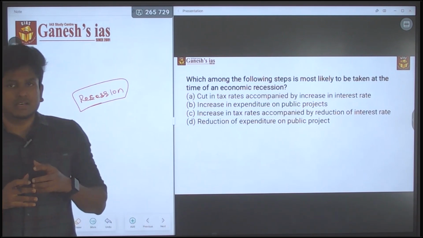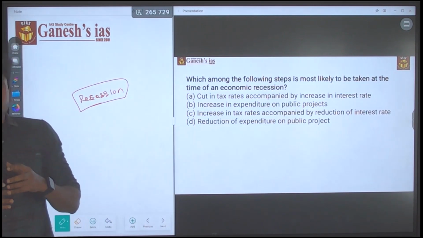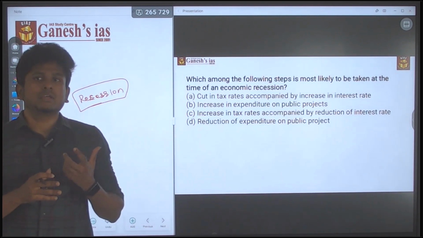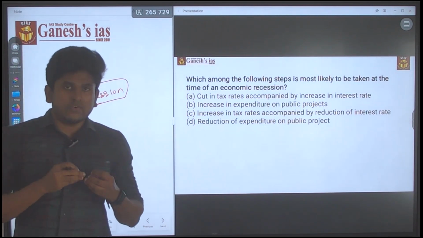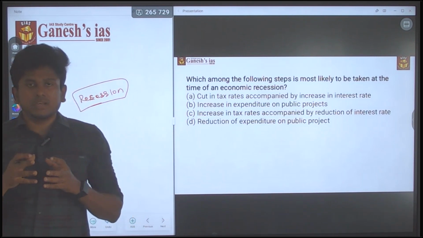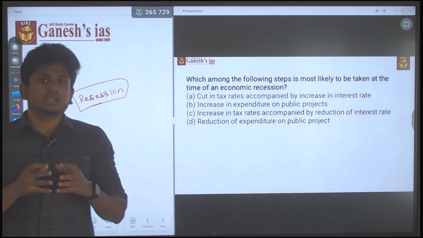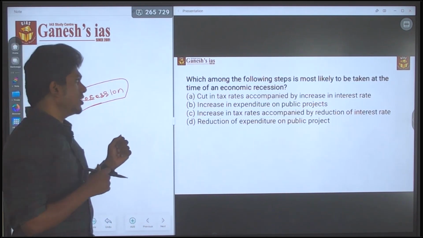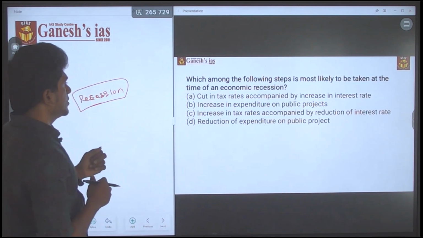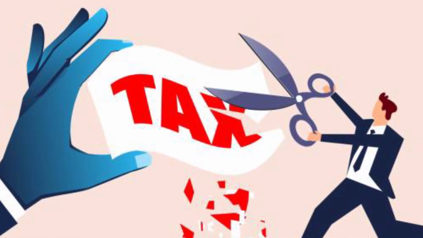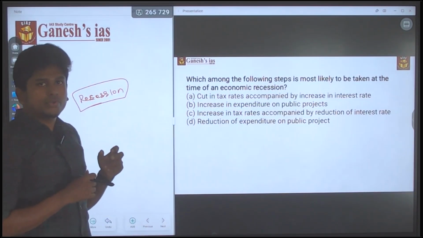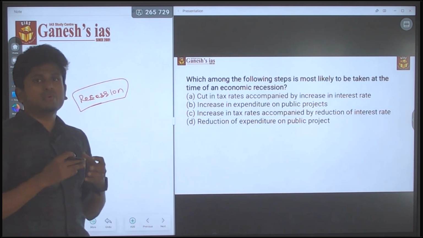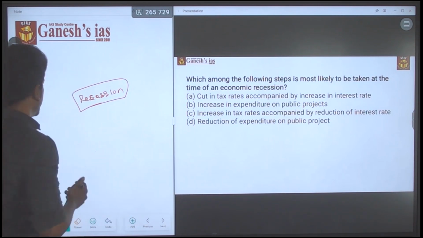In such a scenario, the government will try to stimulate the economy, to revive it to work in a healthy manner. What are the things they will do? That is what the question is all about. Just try it. Cut in tax rate. Obviously, if you are reducing the tax rate, that will increase the demand towards certain products.